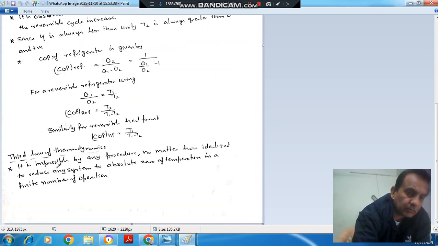The third law of thermodynamics is: it is impossible by any procedure, no matter how idealized, to reduce any system to absolute 0 of temperature in a finite number of operations. So T2 cannot be 0 in a finite number of operations. We need an infinite number of operations to reach T2 as 0. So this is your third law of thermodynamics.